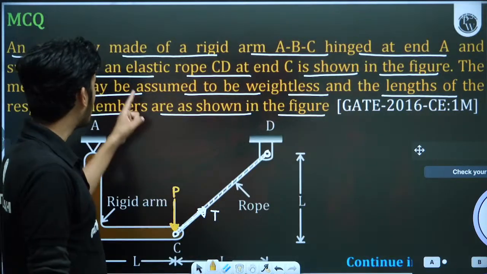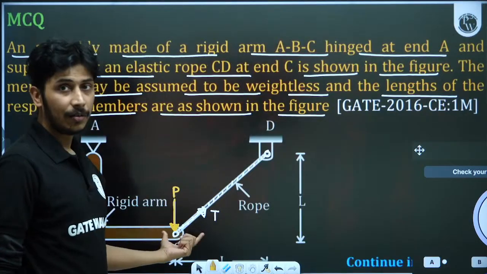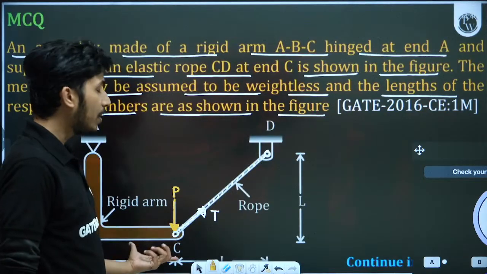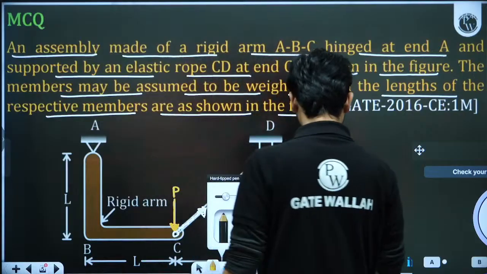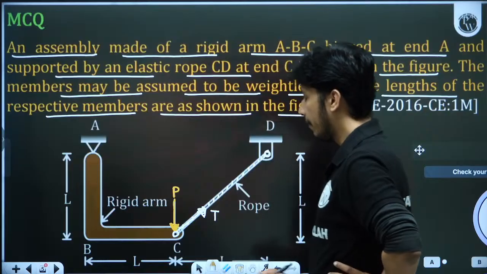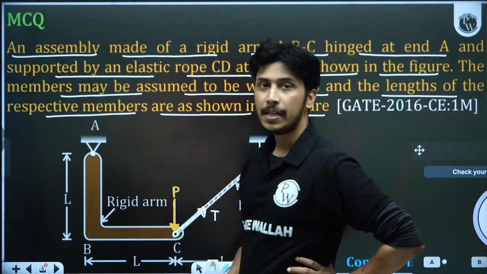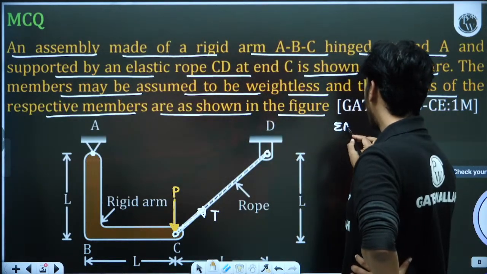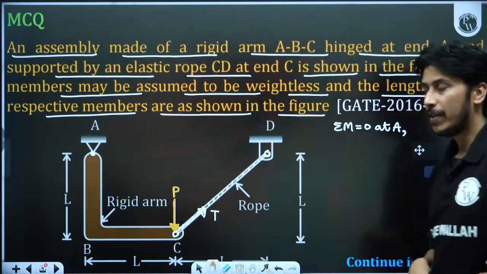Why is the force balanced? Because this is the elastic rope. If the forces are not balanced mainly in the horizontal direction, then this rope will extend, but this rope is not extended. This means the horizontal forces are balanced. So we will make the FBD at this point, and write down sigma M equal to 0 at A. The simplest way to solve this question is to take sigma M equal to 0 at point A, because A is a hinge point and we can directly give the answer.